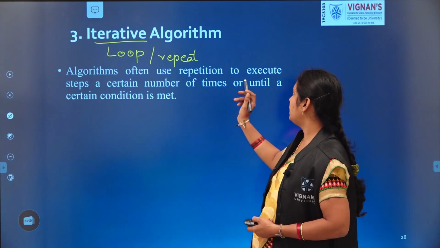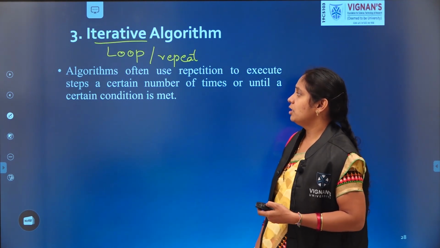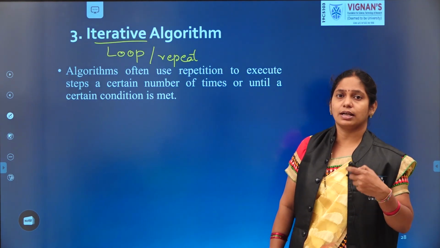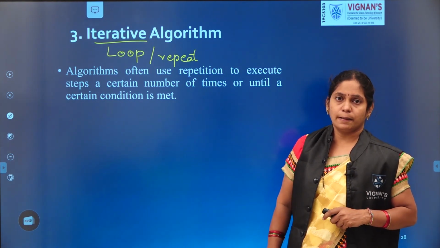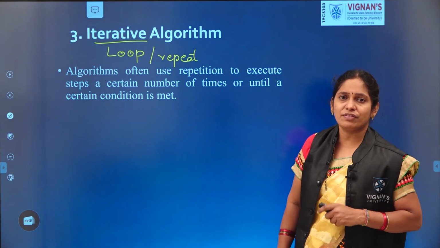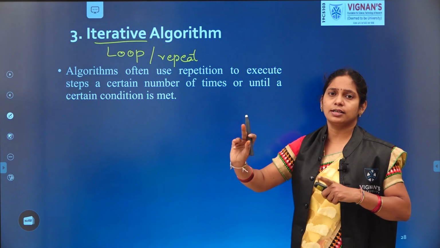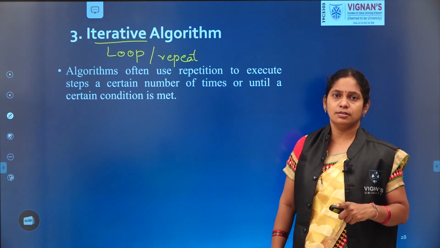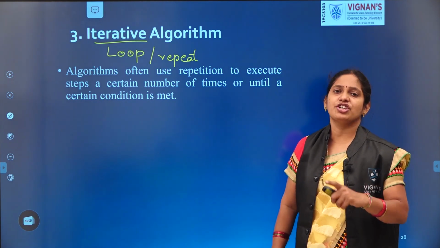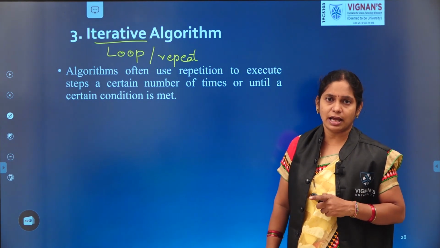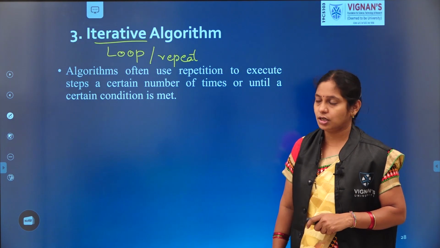Algorithms often use repetitions to execute the steps a certain number of times or until the condition is met. It repeats some of the steps until it reaches the condition. So, repeating some of the statements many times is called repetition.